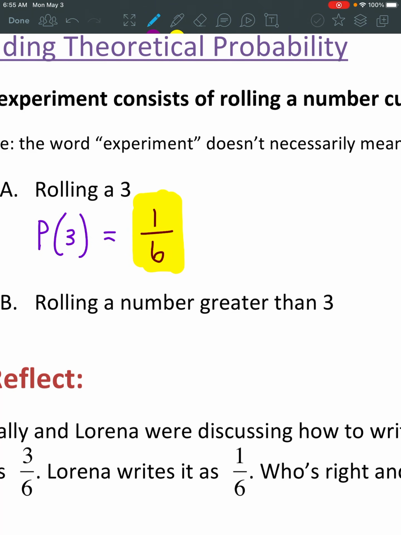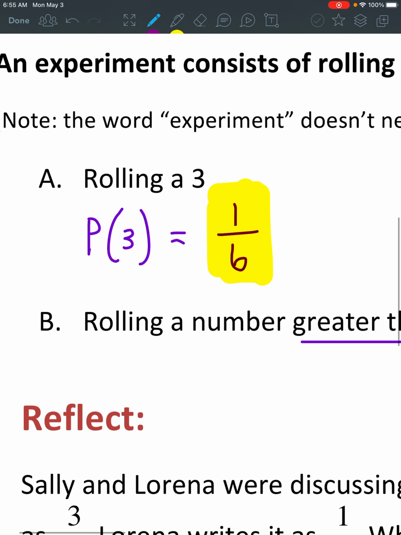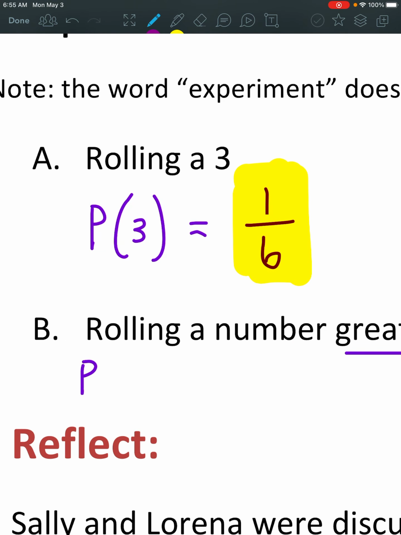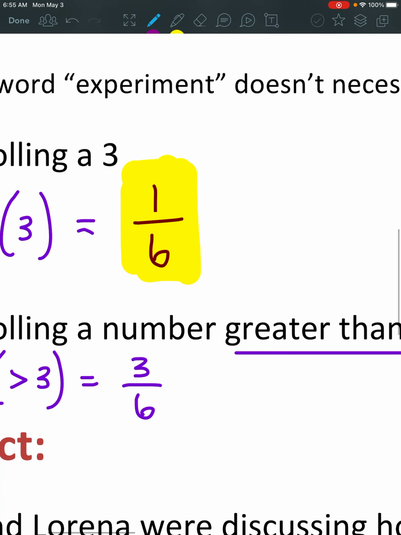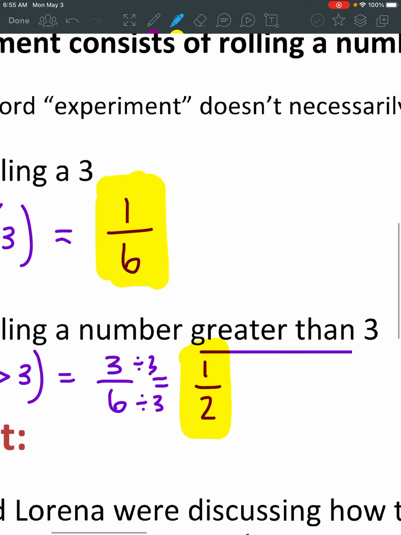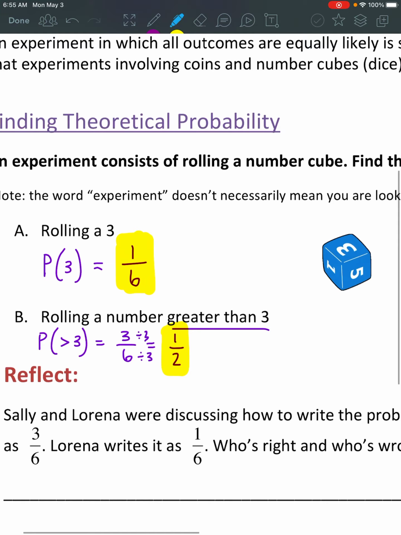Rolling a number greater than 3. So you want to think about all the numbers that are greater than 3. So 4, 5, and 6 are all greater than 3. So we'd see a capital P for probability of a number greater than 3. So there are 3 numbers out of a total of 6. Now don't forget, we do always simplify our fractions, because 3/6 is the same thing as 1/2. We can divide both the top and the bottom by 3 to get 1/2. So that would be an example of equally likely.